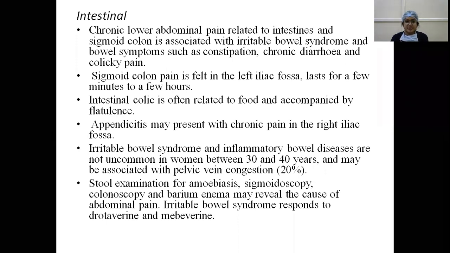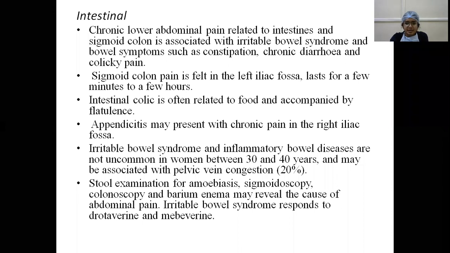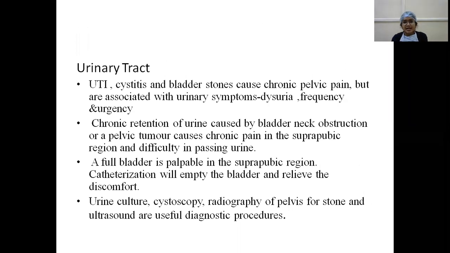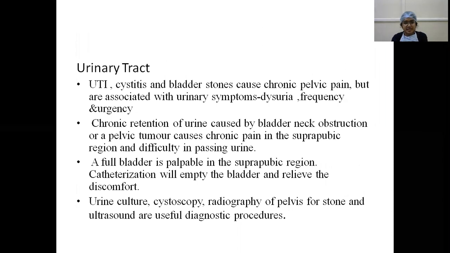So diagnosis is by stool examination for amoebiasis, or sigmoidoscopy or colonoscopy and barium enema, which may reveal the cause of abdominal pain. Irritable bowel syndrome responds to rotavirine, that is a smooth muscle relaxant, and mepivaline. Urinary tract: the causes are urinary tract infection, that is cystitis, and bladder stones cause chronic pelvic pain but are associated with urinary symptoms, dysuria, frequency and urgency.